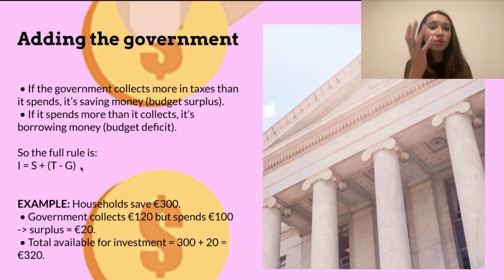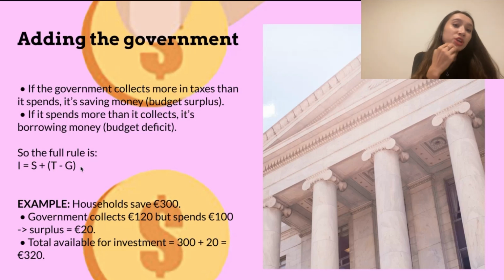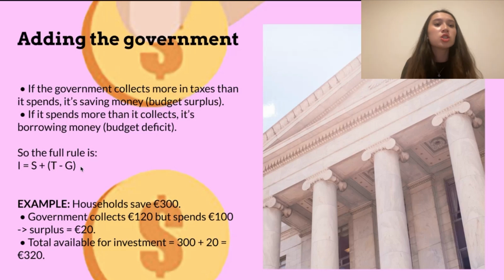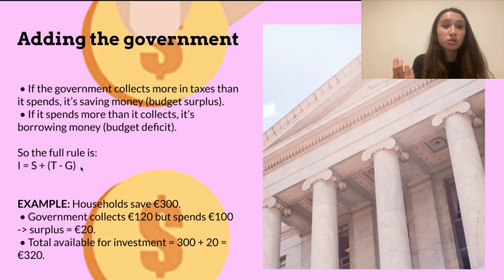Now, let me give you an example. Households save 300 euros, okay? Governments collect 120 euros, but they spend 100 euros out of this 120, right? So they have a surplus of 20 euros. So the total availability for investment is 300 plus 20 euros, so it'll be 320 euros.